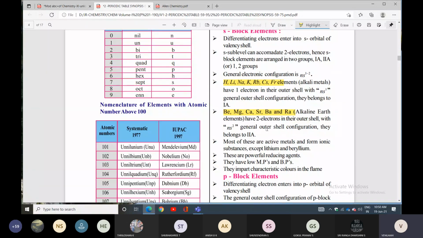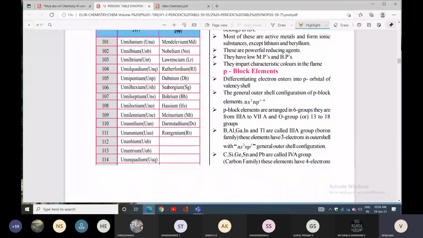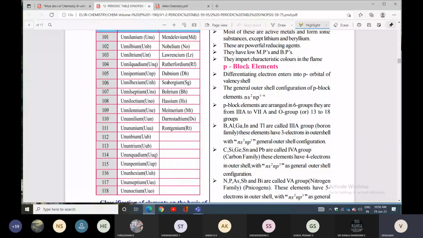P block elements: the differentiating electron enters the p orbital, so you can say p block elements. The general electron configuration is also given, ns2 np1 to 6. P block elements are arranged in 6 groups, from the 13th to the 18th group: the boron family, carbon family, nitrogen family (pnictogens), next the chalcogens, halogens, and noble gases.